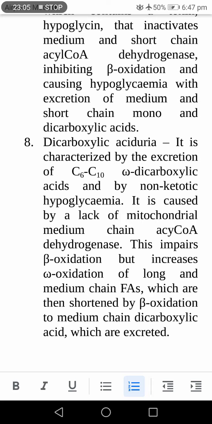That means there is impaired beta oxidation and there is increased omega oxidation of long chain and medium chain fatty acids. As there is increased omega oxidation, there is increased production of dicarboxylic acid, and this is excreted through the urine, so there is dicarboxylic aciduria.